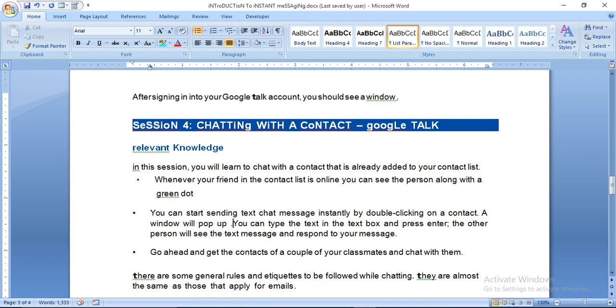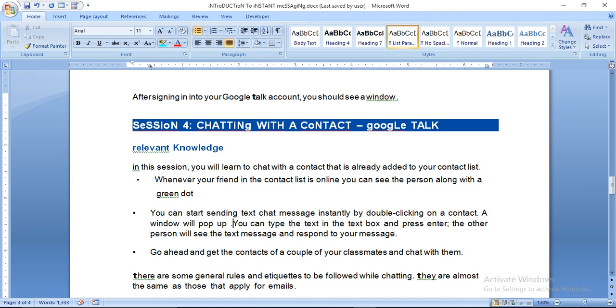Go ahead and get the contacts of a couple of your classmates and chat with them. It is very simple. When you install Google Talk, you will get a chat room. There, if you type, then another person who is present in the chat room will also type a message